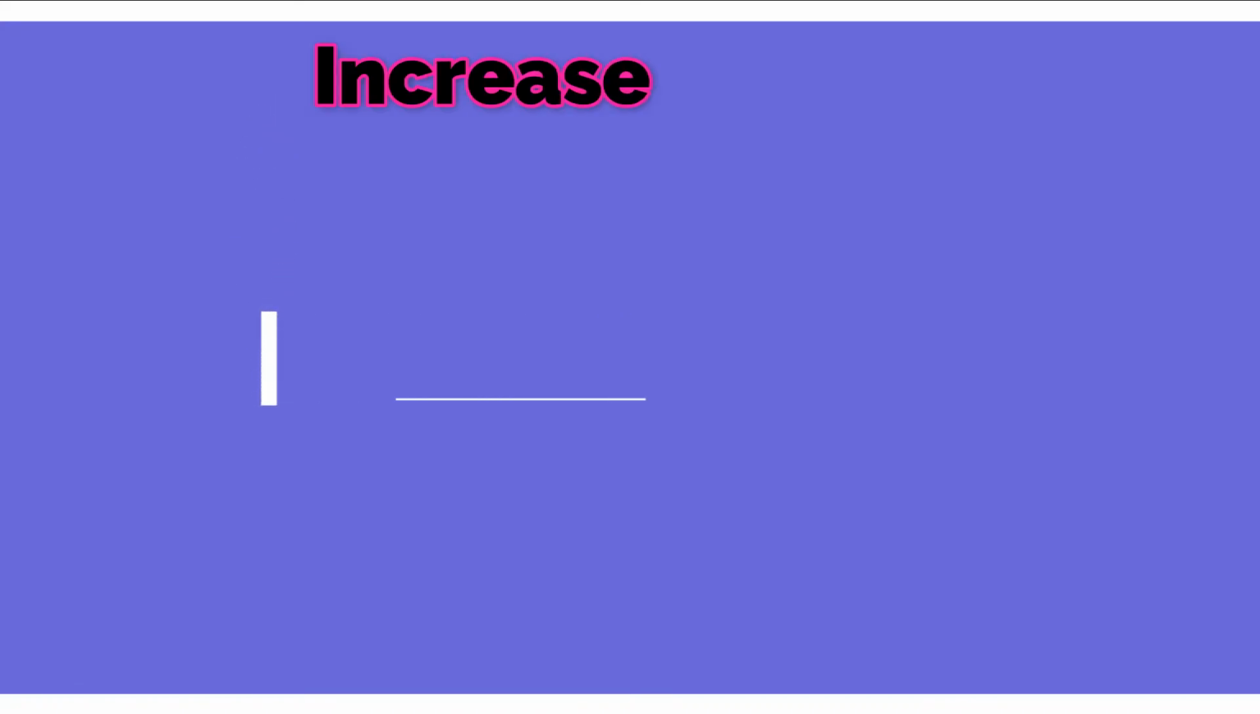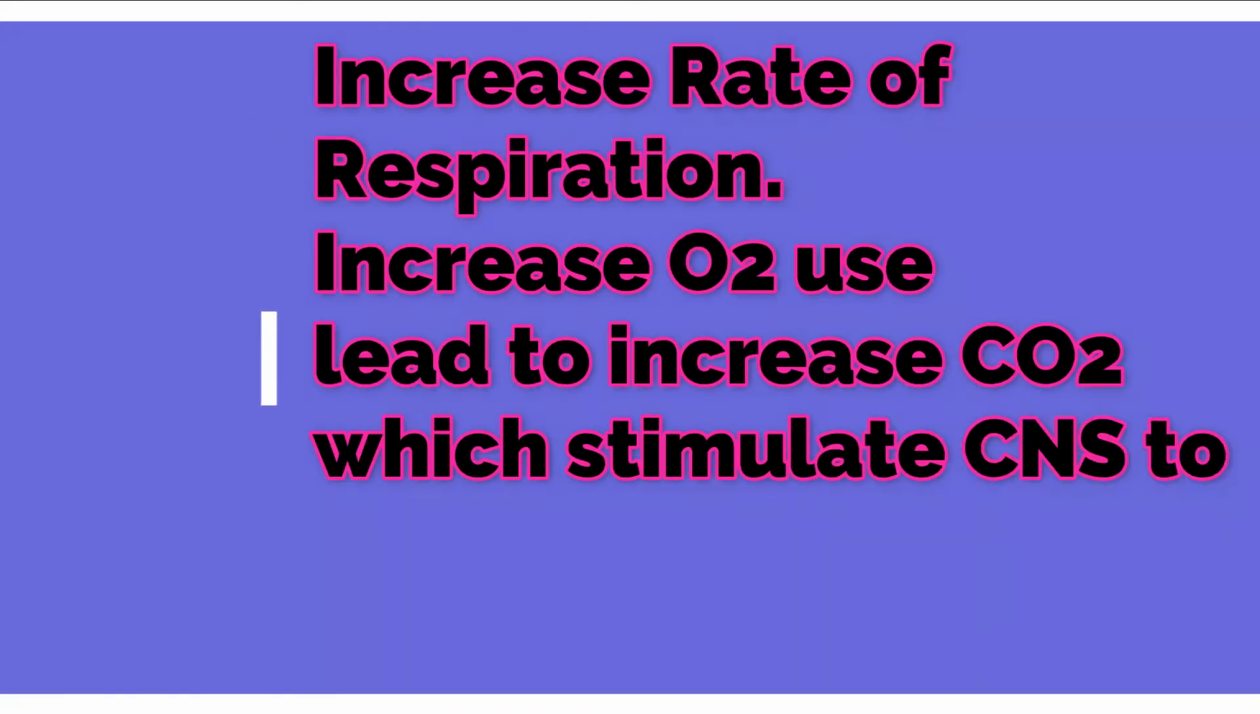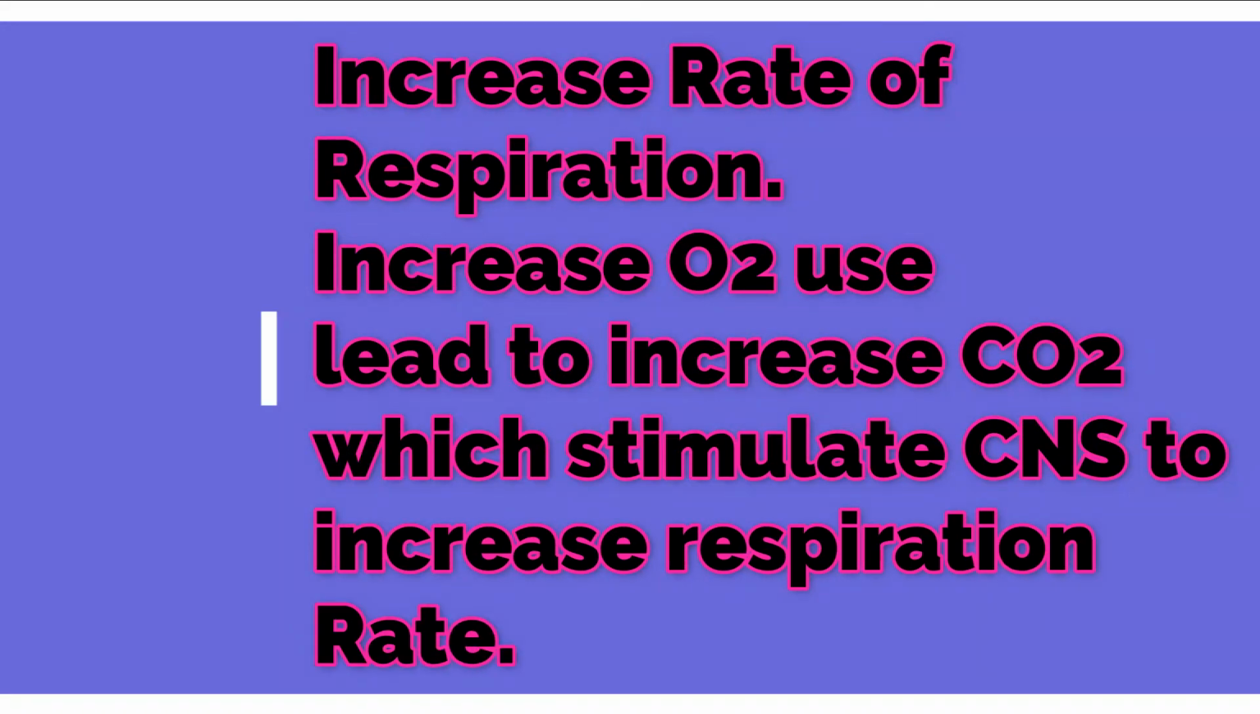So what is the effect of the thyroid hormone on the respiratory system? It increases respiration because it increases the body temperature, and as the thyroid hormone increases oxygen consumption, it increases the production of carbon dioxide, and to remove the carbon dioxide, there is an increase in the respiratory rate.